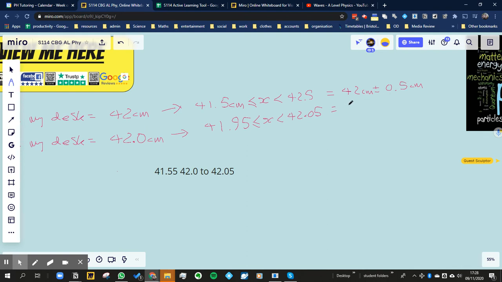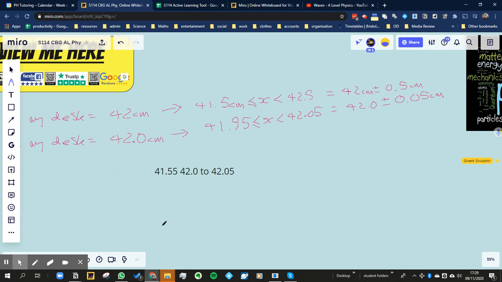And the bottom one would be 42.0 plus or minus 0.05 centimeters. So that is the uncertainty, and more precisely, that is the absolute uncertainty. This plus or minus bit is my absolute uncertainty, the actual uncertainty in units.